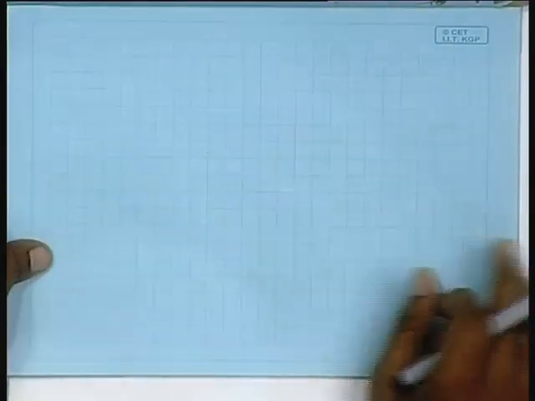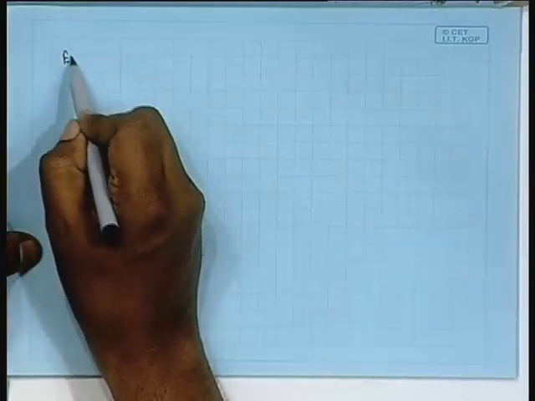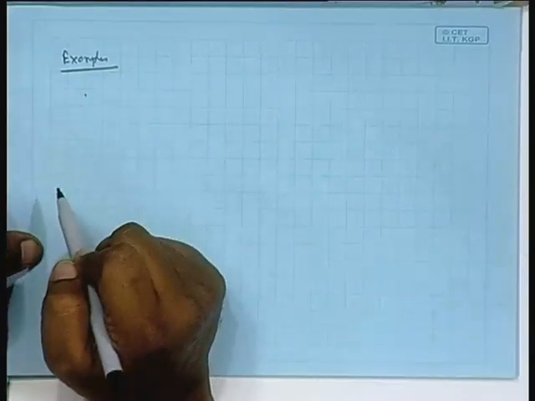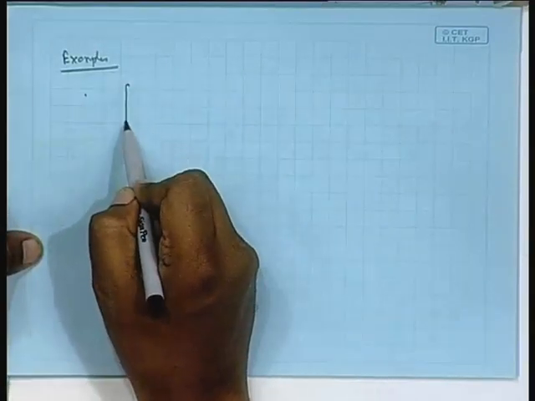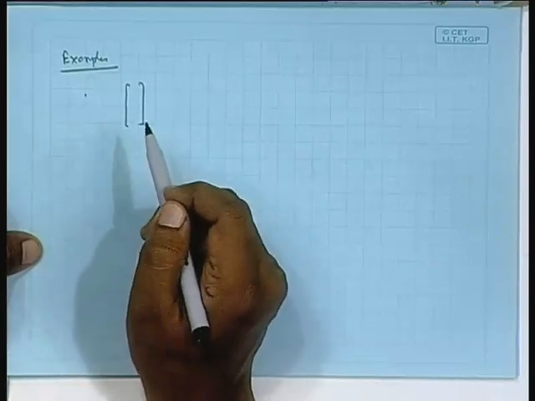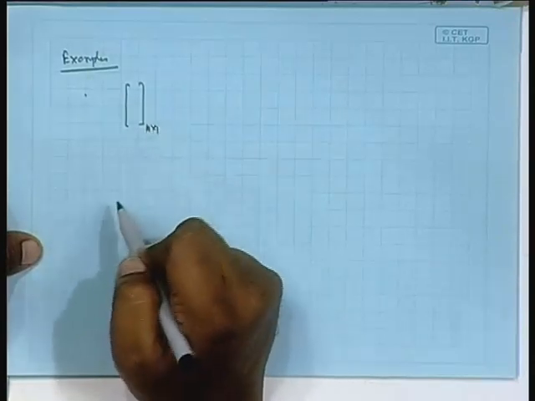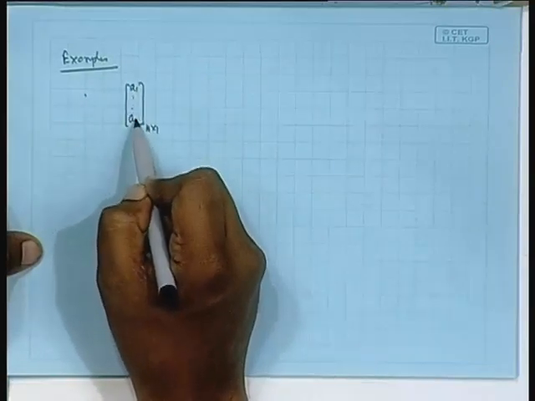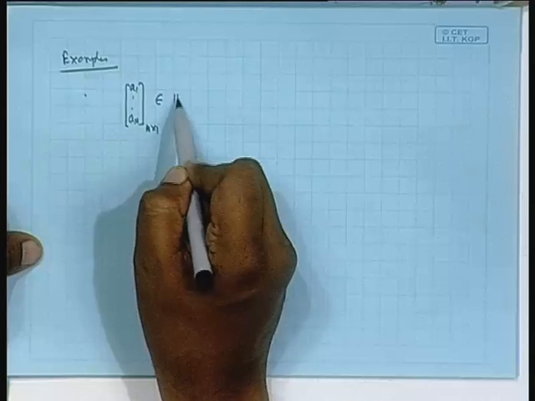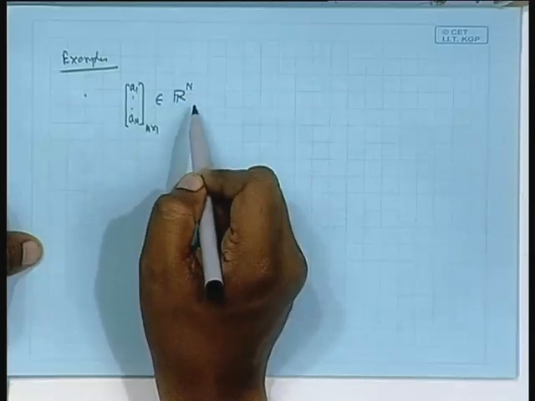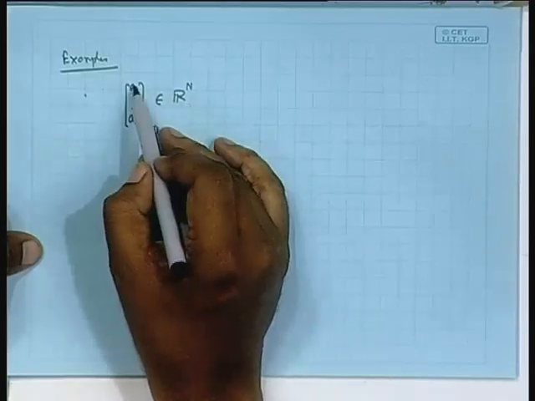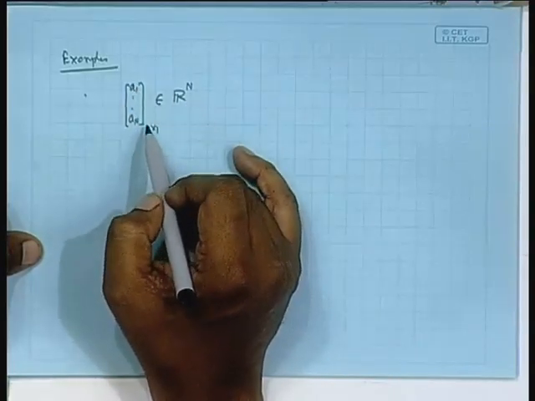We take some examples. Consider examples of vector spaces. 1. Consider just column vectors, say n cross 1 column vectors, A1 to say An, element of what is called Rn. You know this Rn means R is real numbers, R into R into R. Basically, all this means all the elements are from the reals.